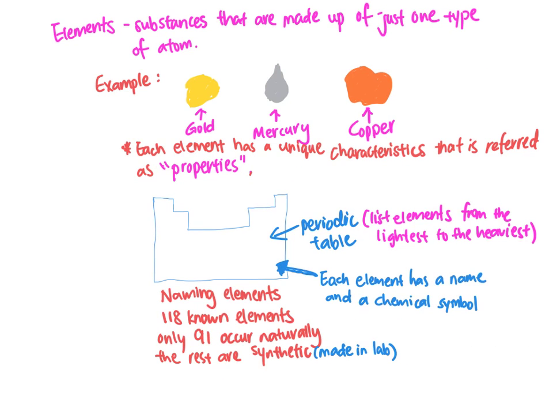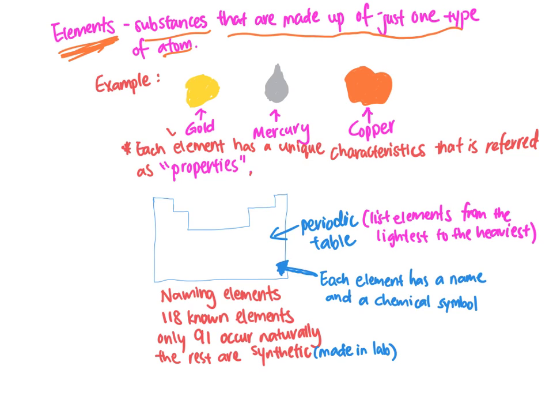So with that, I would like to introduce you to elements. Elements are literally substances that are made up of just one type of atom. Okay, so if you take the same type of atom and join them up, it will form an element. Some really good examples are things like gold.